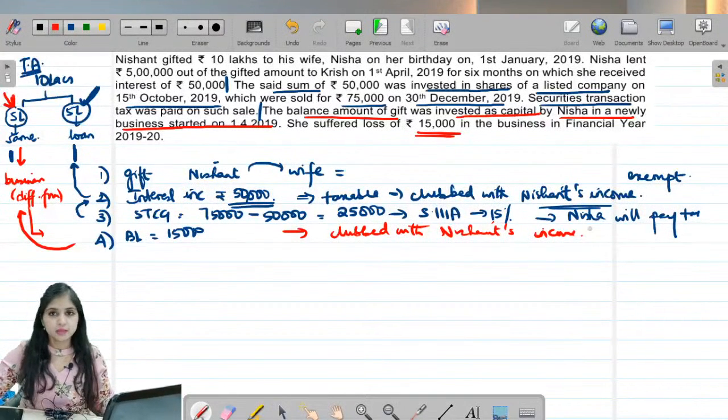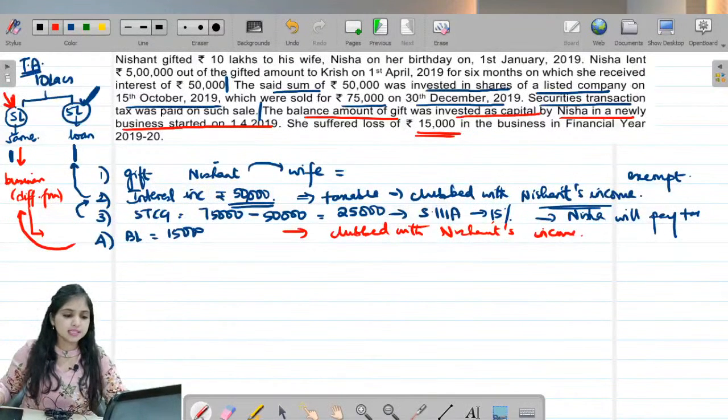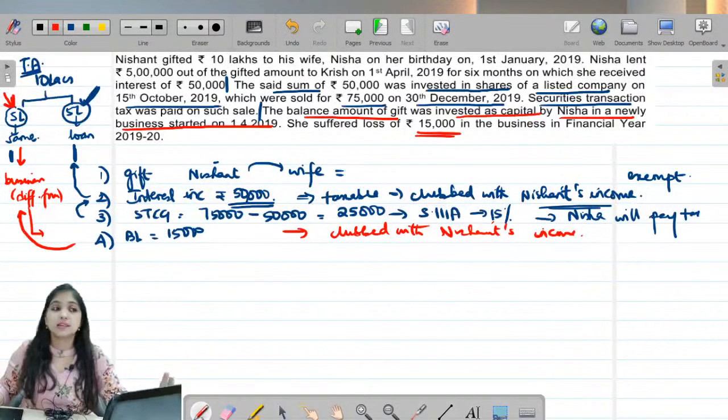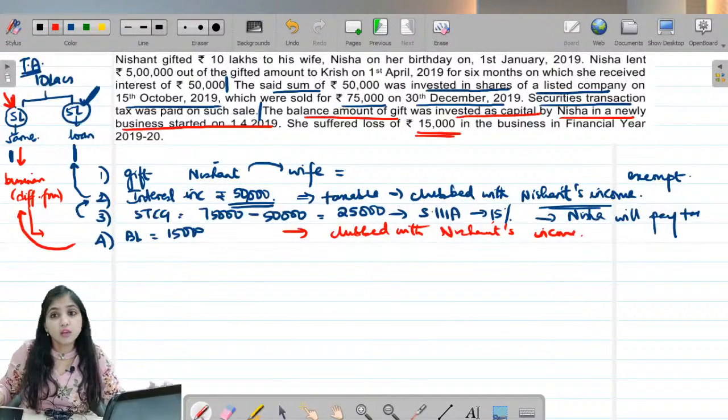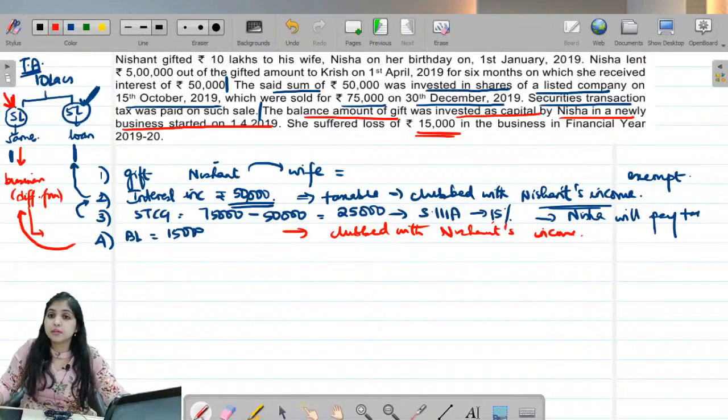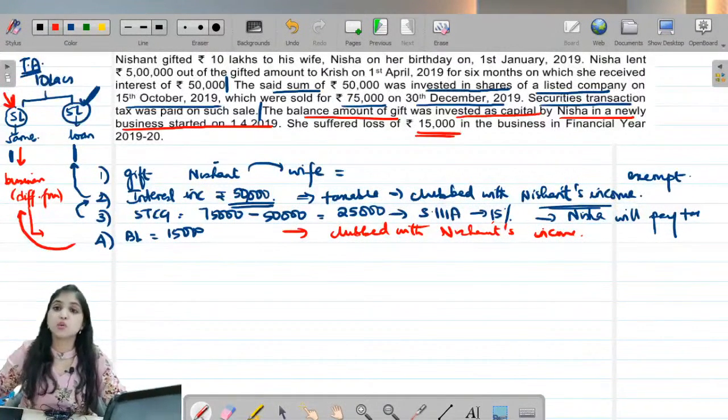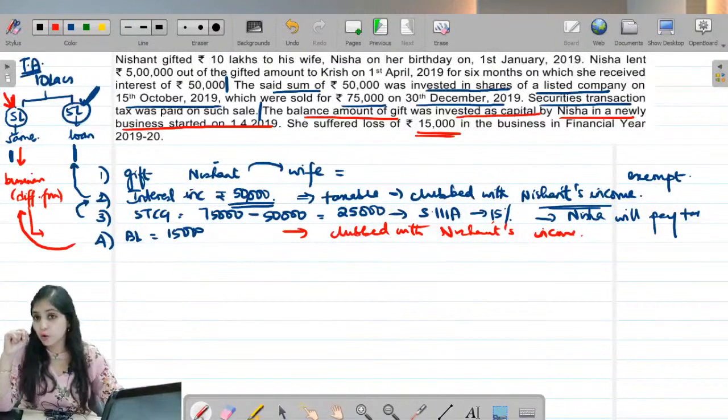Do you understand? Yes, even loss clubbing provisions will apply. This is a very common misconception that students generally have. They think only income is to be clubbed. No, why not loss also? Income also includes loss. Wherever the word income is written, it obviously includes loss. I say return of income. Does it mean if it is a loss, no need to file? No, I still have to file. Return of income, income tax, we use the word income everywhere. Income always also includes losses. So clubbing of income will obviously also include clubbing of losses.